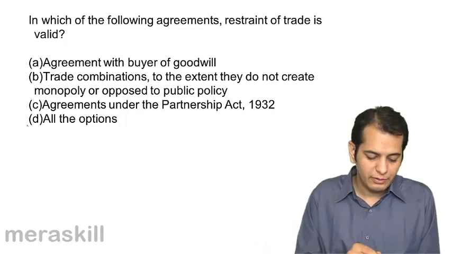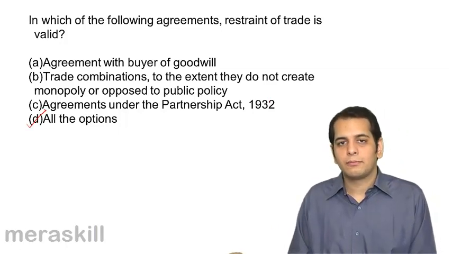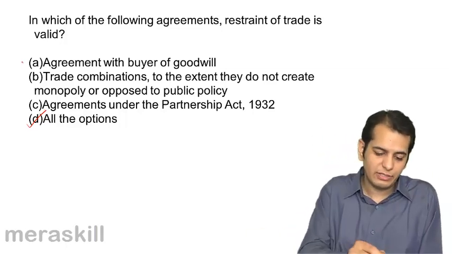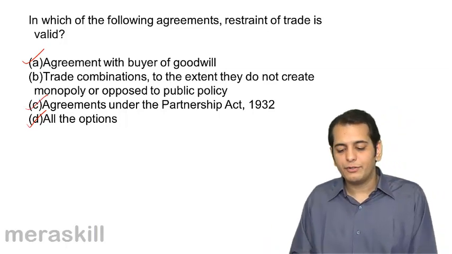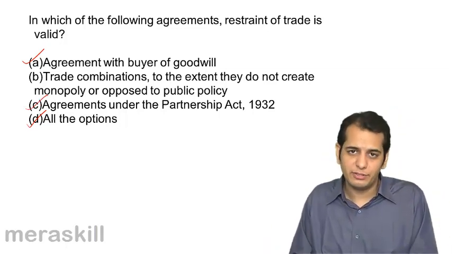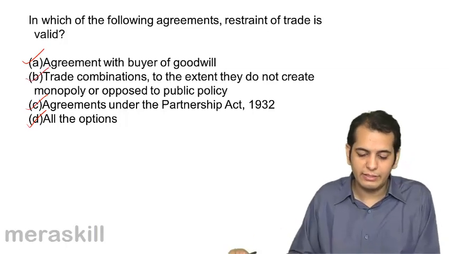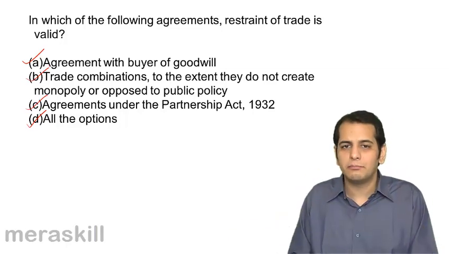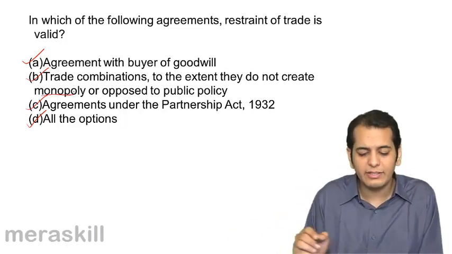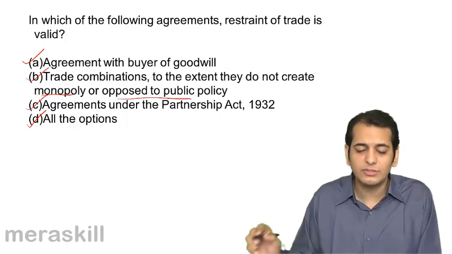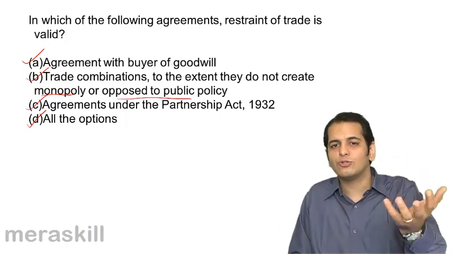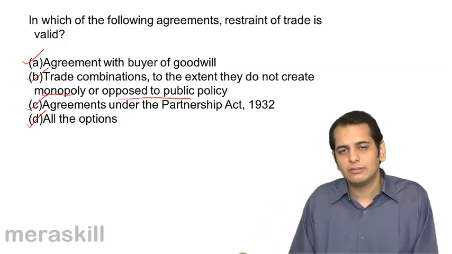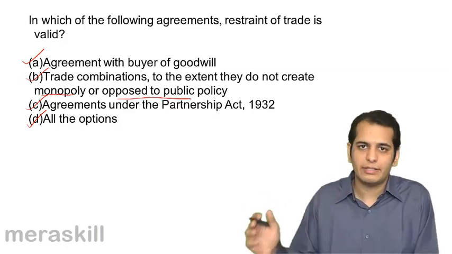Here it will be all the options, because when you sell goodwill, restraint of trade is valid, we have studied. When you enter into partnership, agreements in restraint of trade are valid. We have also studied that if you are entering into a trade combination, that is, you are purchasing some company, but you are not creating any monopoly or doing any business which is opposed to public policy, that is also valid. So in this case, all the combinations are valid. All the options are correct.